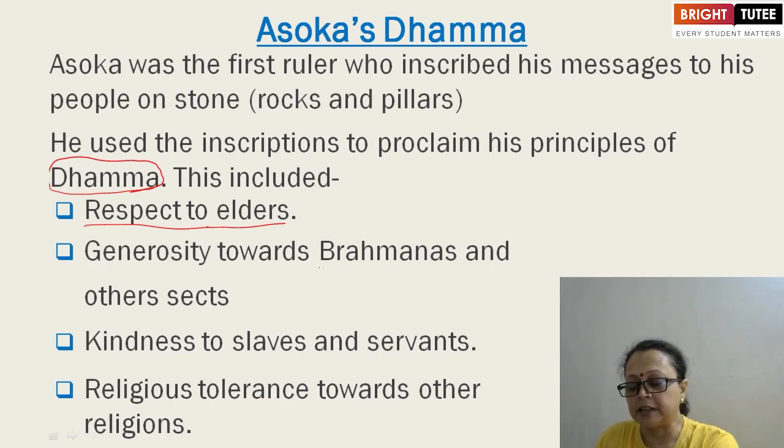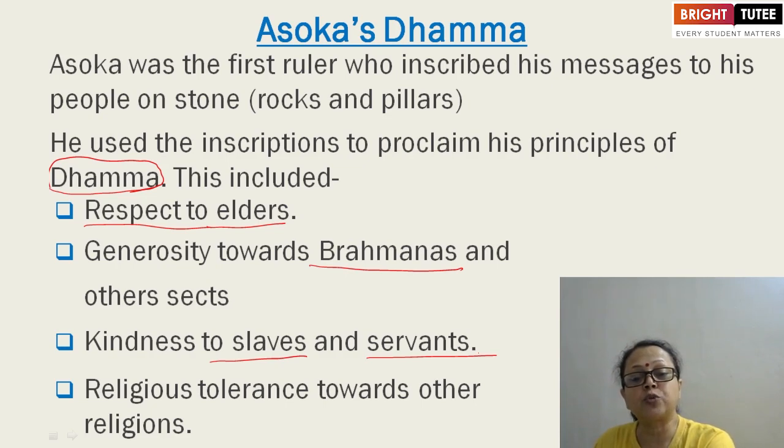Brahmins were the learned people, having knowledge of the Vedas, and the Vedas were full of knowledge in those days. It also proclaims kindness to slaves and servants, because although they are slaves and are supposed to give their services to the higher class people, we must be very kind to our servants.